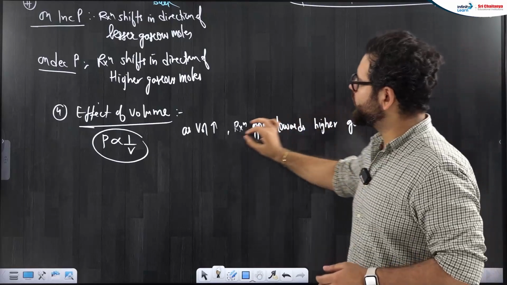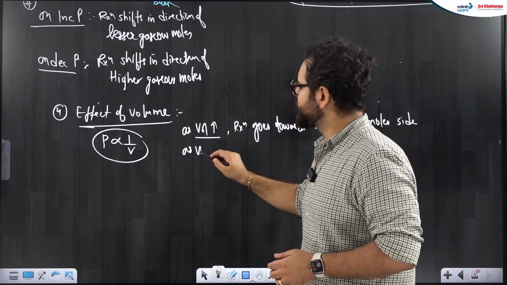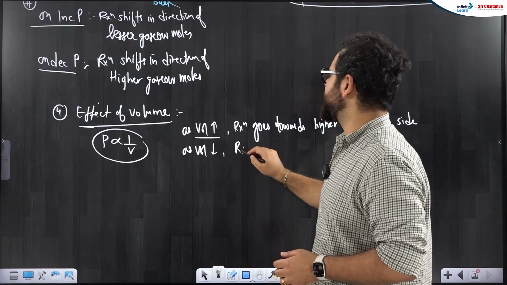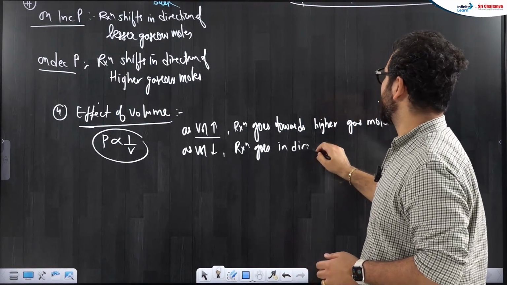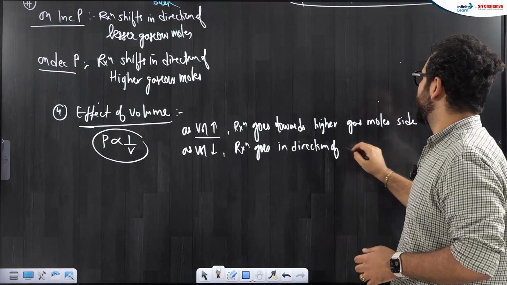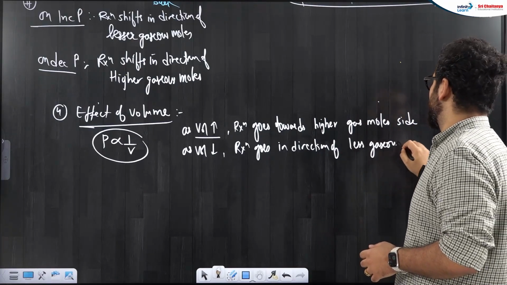Okay, so volume increase same as pressure decrease. Volume decrease same as pressure increase. Reaction goes in the direction of less gaseous moles.